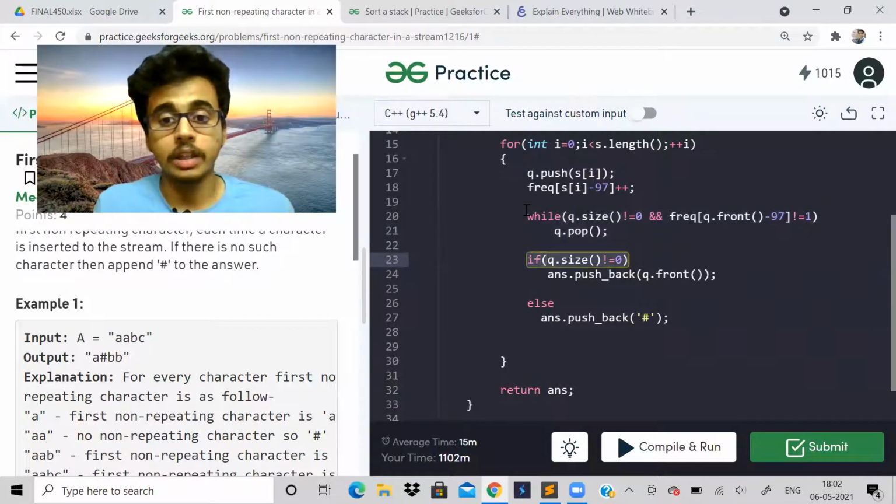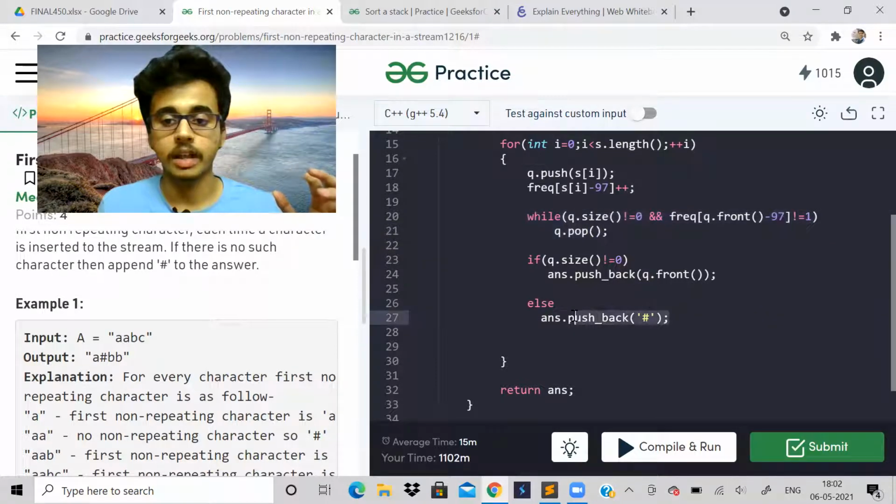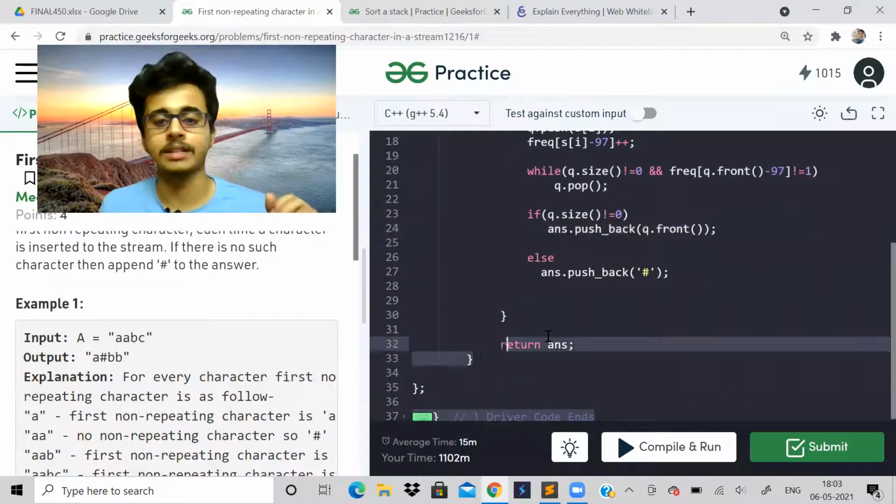If after all the operations are done and the queue size has become 0, that means there is no non-repeating character, hence we should insert hash. Otherwise we should insert the front character, and finally return the answer string.